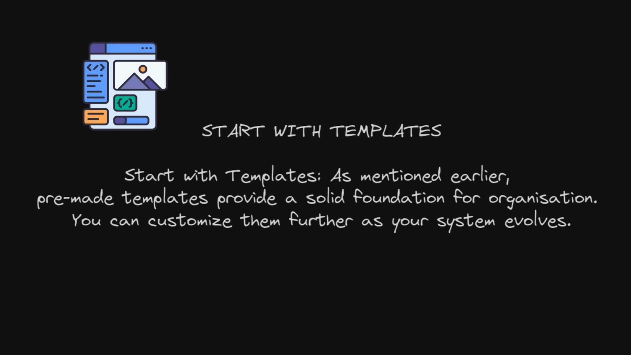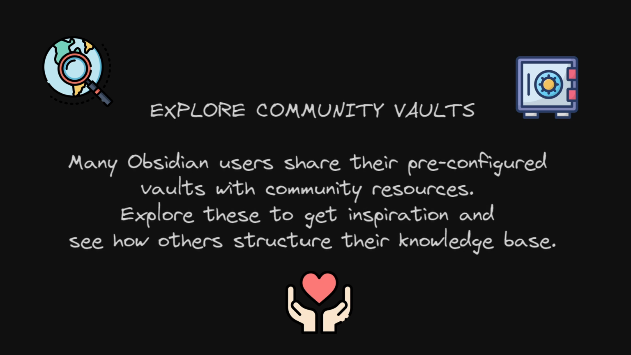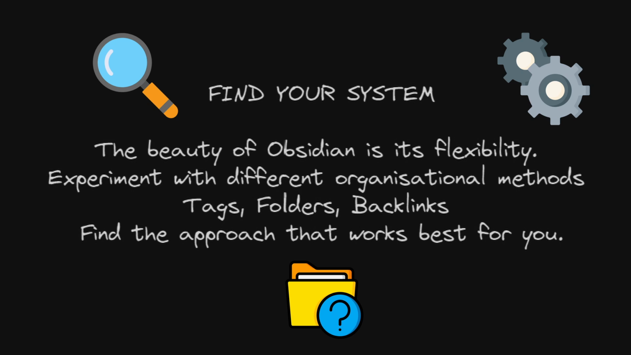Start with templates. As mentioned earlier, a pre-made template provides a solid foundation for your organization. You can customize them further as your system evolves. Explore community vaults. Many Obsidian users share their pre-configured vaults with community resources. Explore these to get inspiration to see how others structure their knowledge base. Find your system. The beauty of Obsidian is its flexibility. Experiment with different organizational methods, tags, folders, backlinks, and find the approach that works best for you.